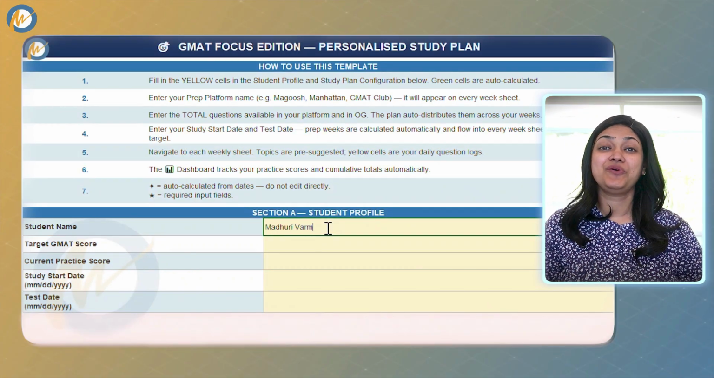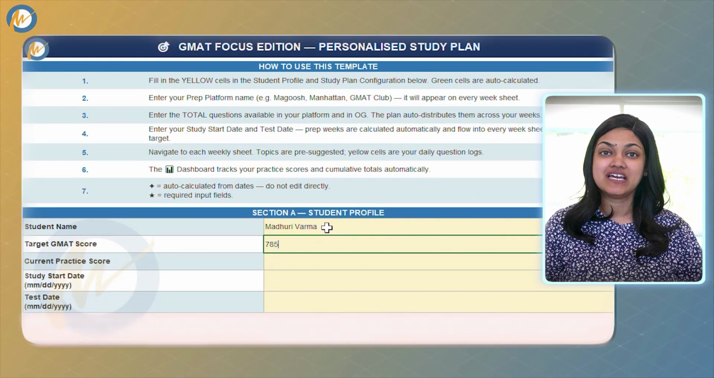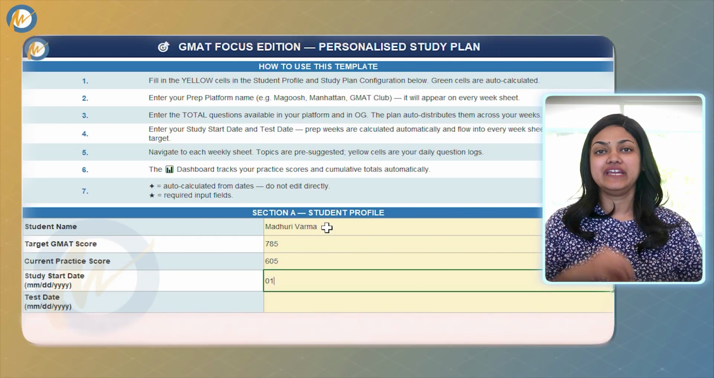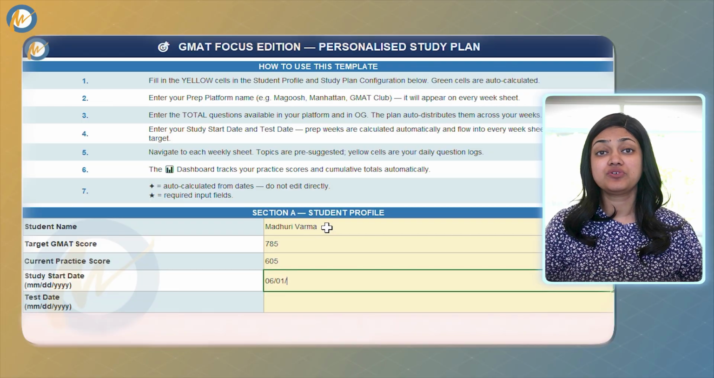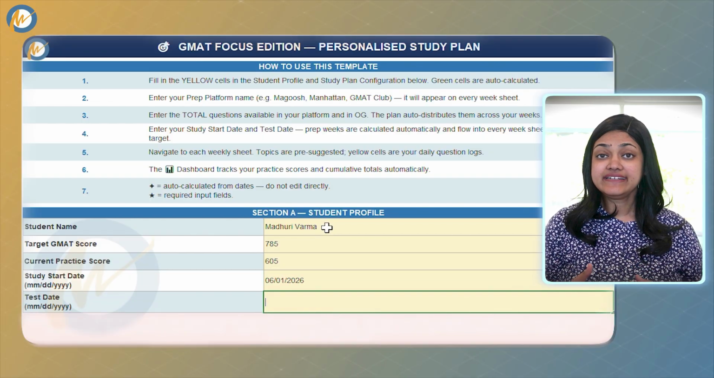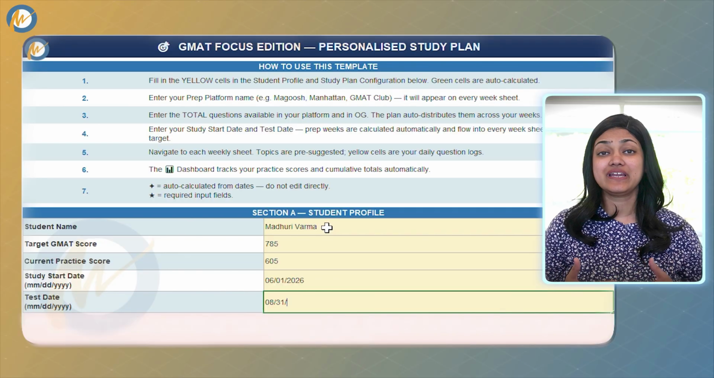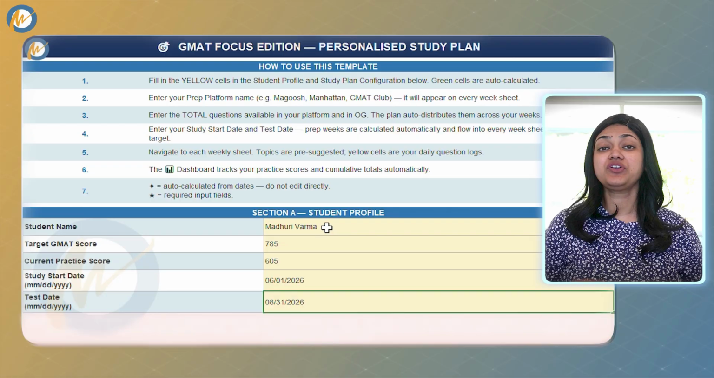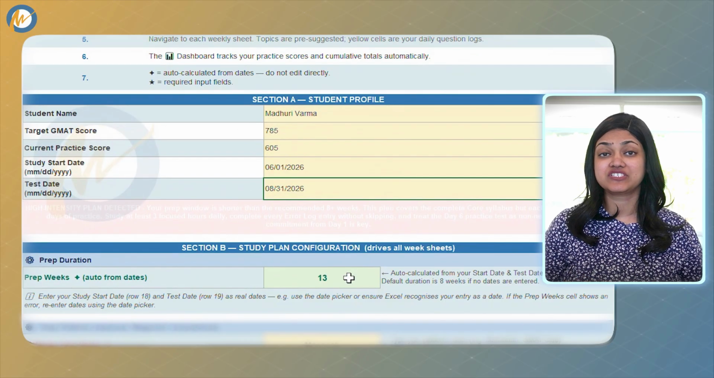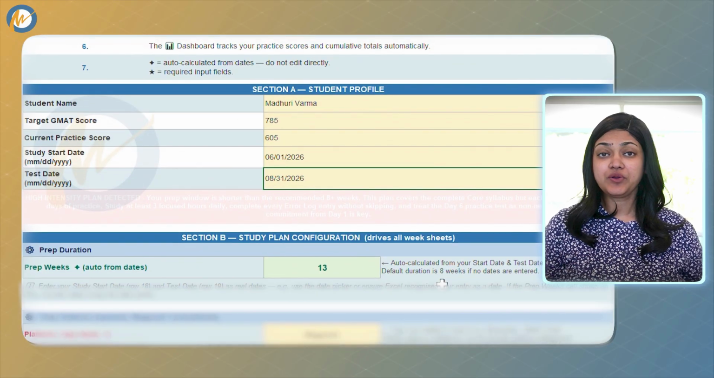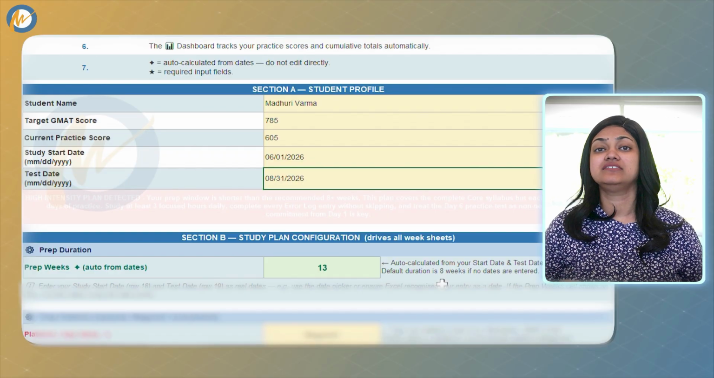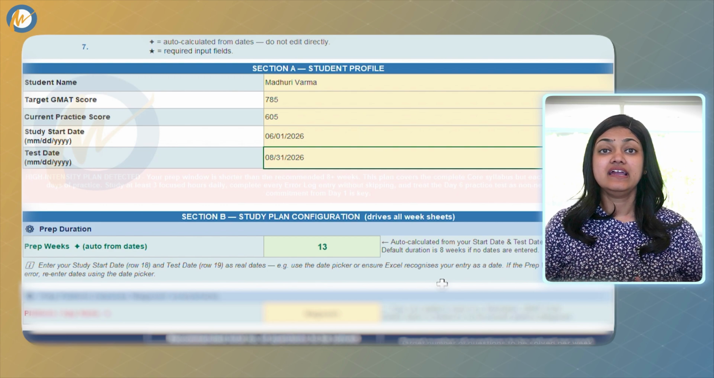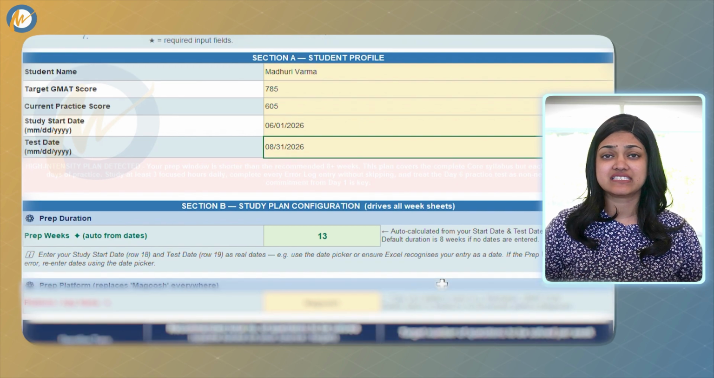The first thing you do when you open this file is go to the setup sheet, which is the control center for everything, and fill in a few yellow cells. Your name, your target score, your current practice score, if you have one, your study start date, and your test date. Now here is where it gets interesting. The moment you enter your start date and your test date, the planner automatically calculates how many weeks of prep you have. You do not need to count on a calendar or do any math. It just tells you. If you have 13 weeks, it says 13. If you have 8, it says 8. And that single number drives everything else in the file.